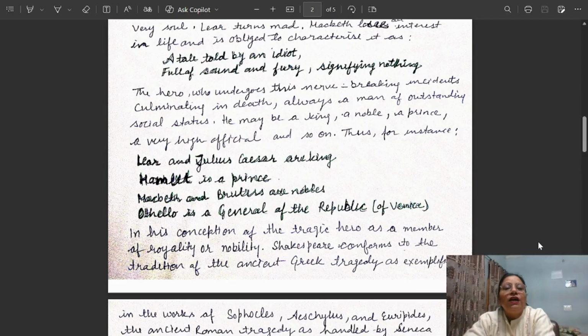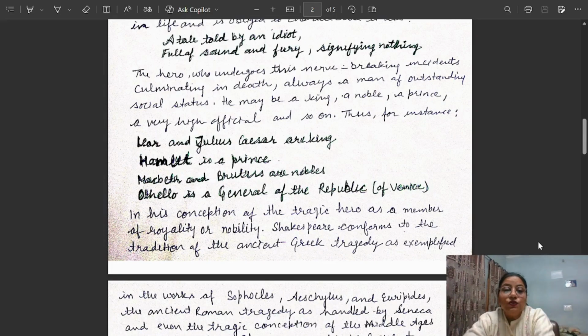The hero who undergoes these nerve-breaking incidents culminating in death is always a man of outstanding social status. He may be a king, a noble, a prince, a very high official, and so on. Thus, for instance, Lear and Julius Caesar are kings, Macbeth is a prince, Macbeth and Brutus are nobles, Othello is a general of the Republic.